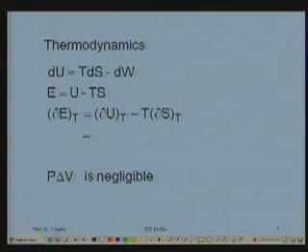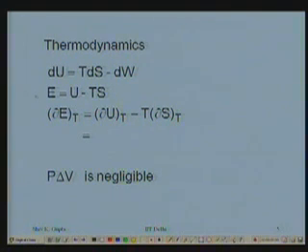The combined first and second law of thermodynamics can be written as dU = TdS - dW, where TdS is the term which has the heat input and dW is the work done by the system. Heat is input to the system, work is done by the system, and the difference of this is the increase in the internal energy. It's basically conservation of energy.